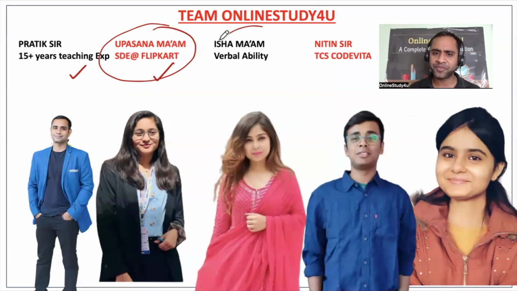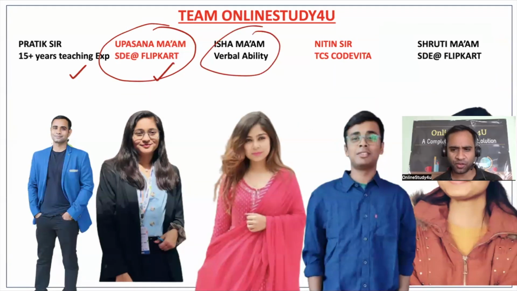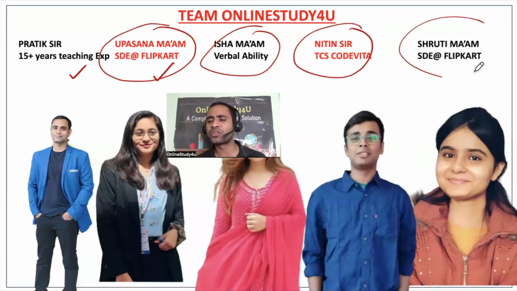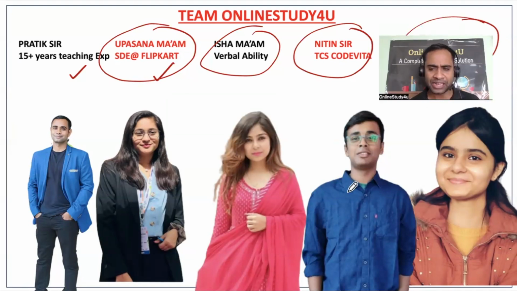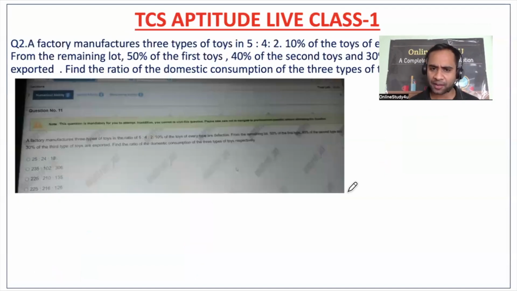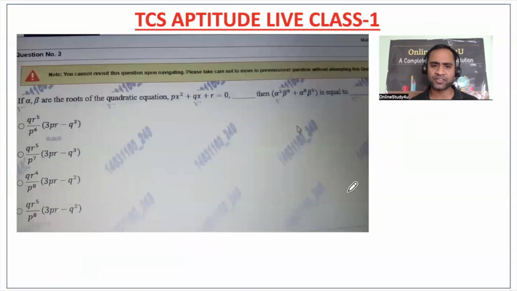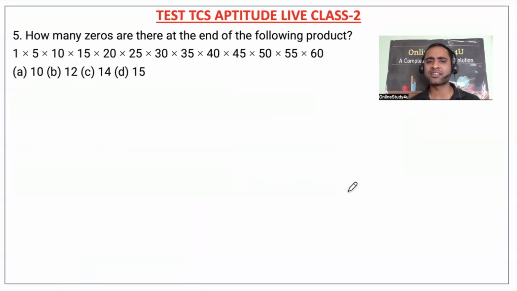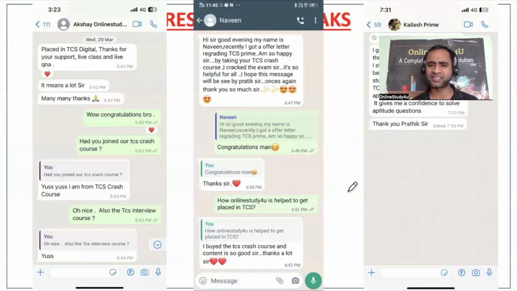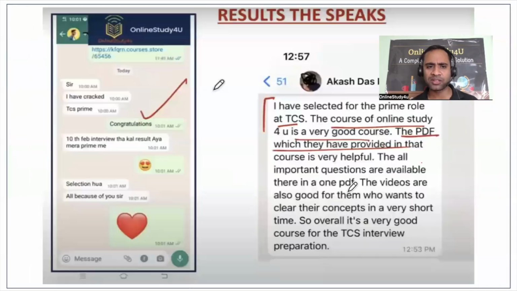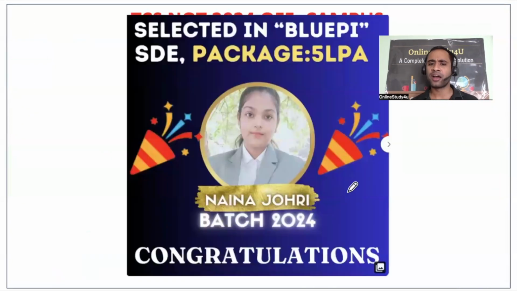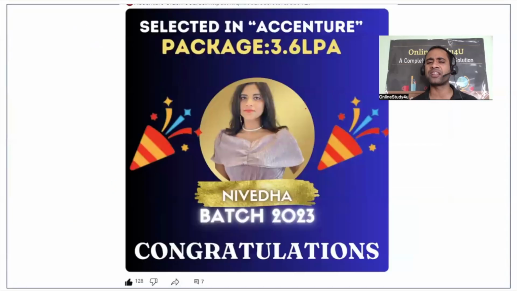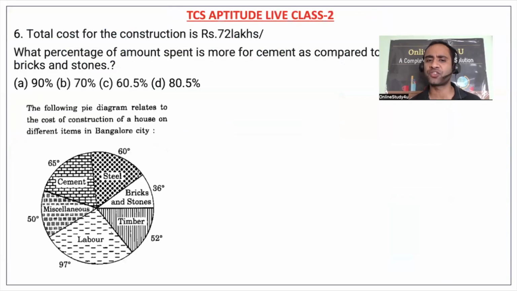If you see Isa ma'am, she is a verbal ability faculty and already an IELTS trainer, right? Nitin sir, he has already cracked TCS CodeVita. Shruti ma'am is DE at Flipkart. So the quality of teachers, if you see, how will you not get the results? Results will be sure if we have the quality and are doing this kind of question. See, quadratic equation question, this kind of difficult level of questions we are doing, right? And if you go and see, there are a lot of results which we have given in the past and now also. Many students have cracked different examinations, and definitely this is all happening because of the team which we have, right?